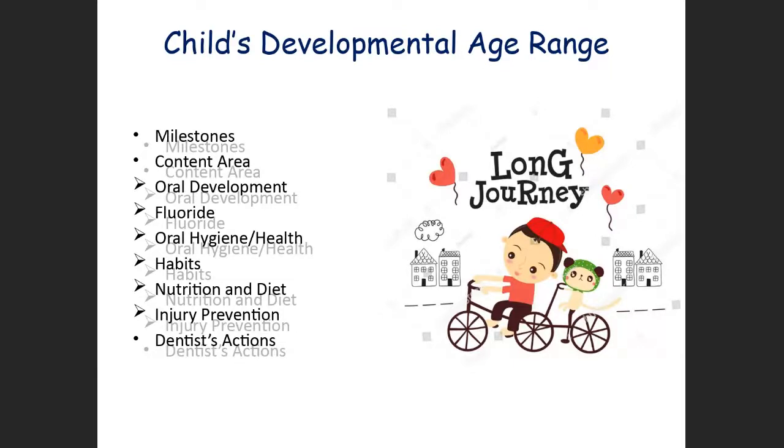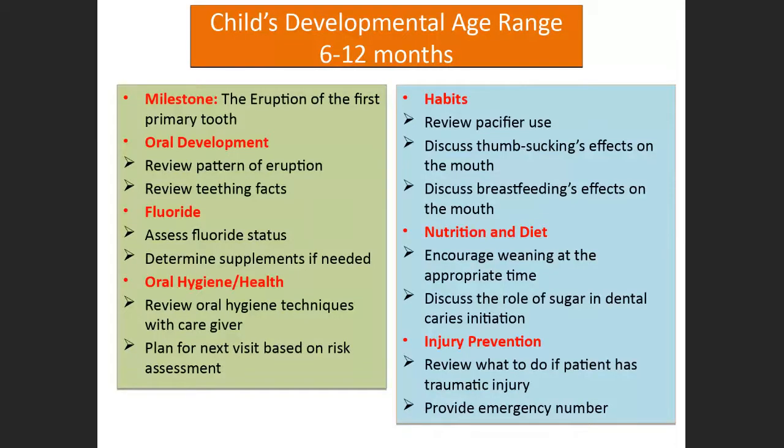So, this child's developmental age range discusses all these things. Now, what are these? The child developmental age range of 6 to 12 months means from the first tooth which has erupted to the first birthday. What are the milestones we come across? The eruption of the first primary tooth. This is the most important milestone we come across at this period.